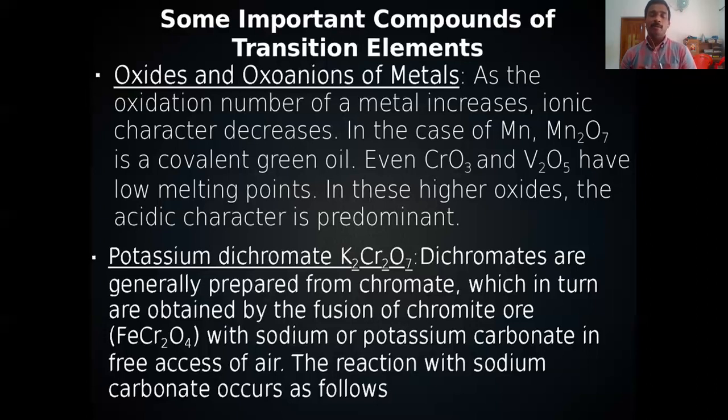The chromite ore, what is the first step? It has 3 steps. In the first step, chromite ore, FeCr2O4, is treated with sodium or potassium carbonate in presence of excess air.